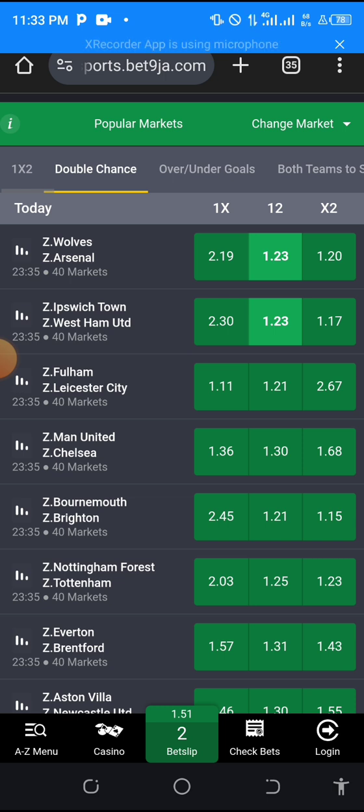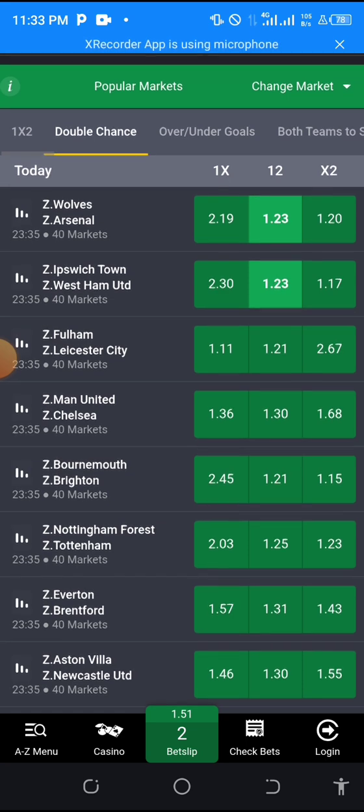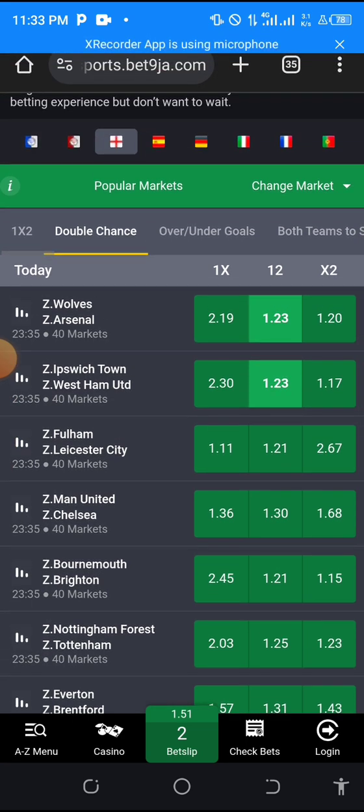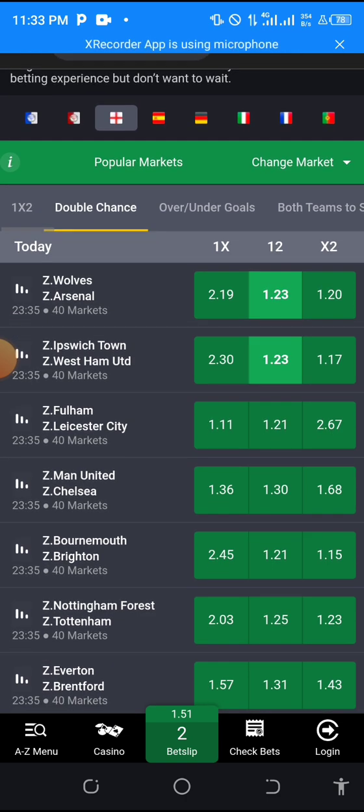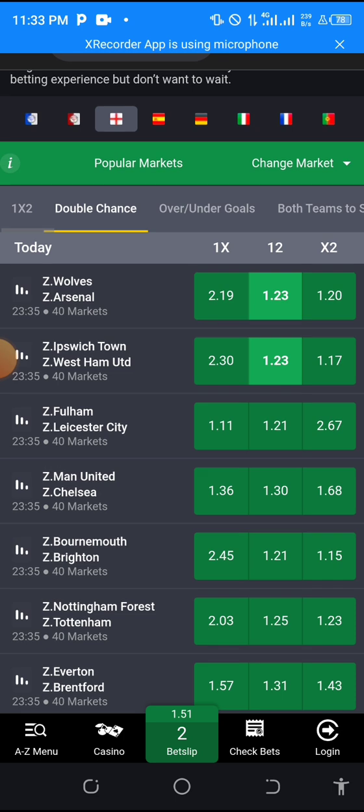So I want you guys to take note. That's why sometimes you see an odd that plays well by 7 in the morning, then by 8 you want to repeat it again and the odd still fails. It is a repeating odd, so you have to avoid all these things. This is how Zoom is working now. Any odd you are picking on over 1, over 2.5 or both teams to score, you don't know if the odd has already played in the morning.